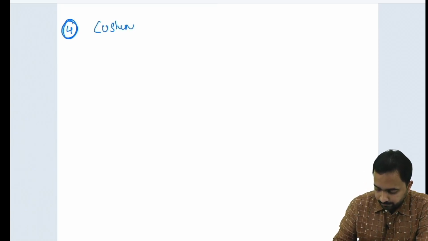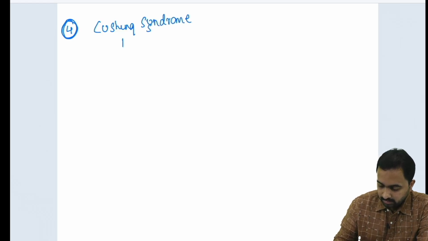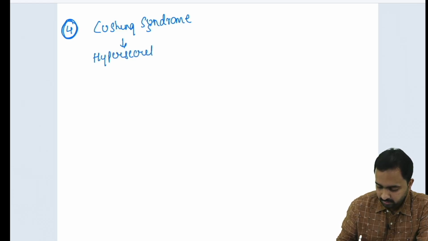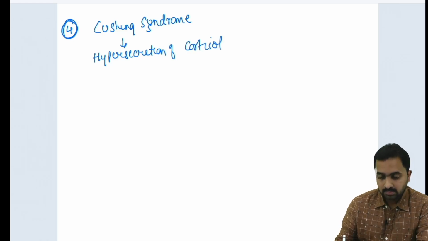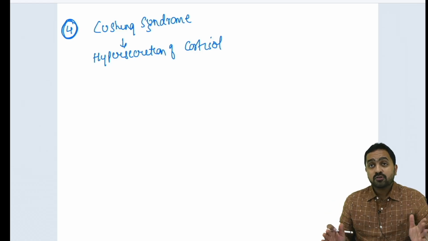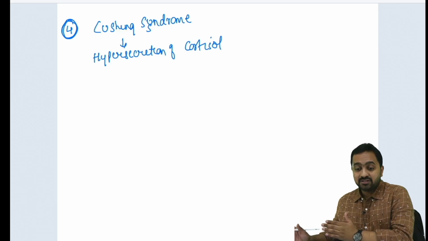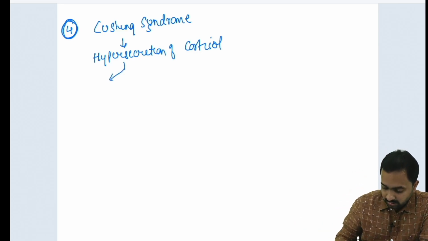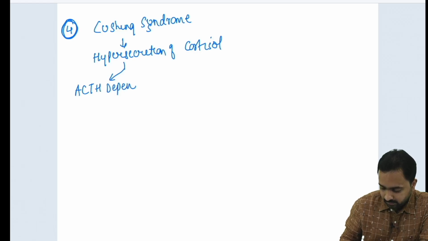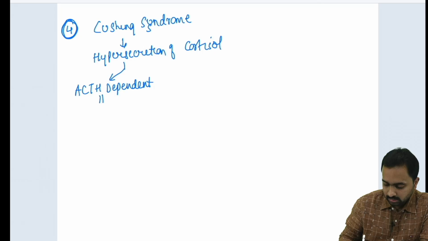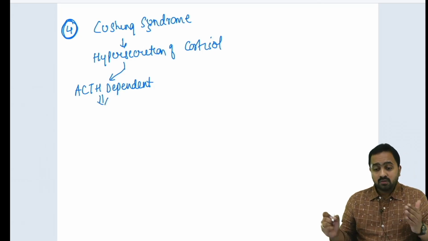Cushing syndrome. This is hypersecretion of cortisol. This hypersecretion of cortisol can be either ACTH dependent or ACTH independent. So if this is ACTH dependent, then what are the possible causes?